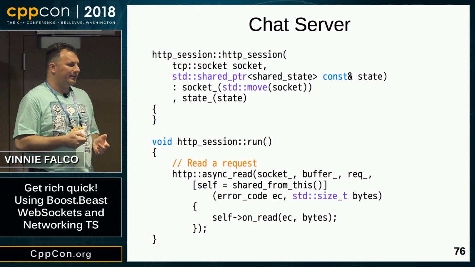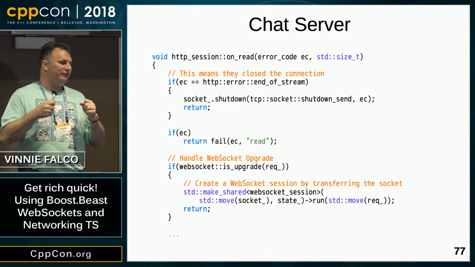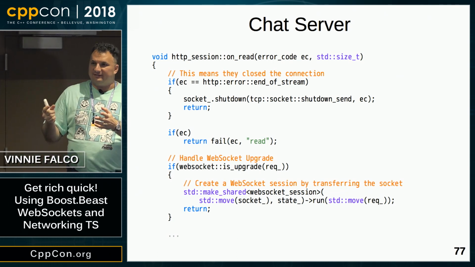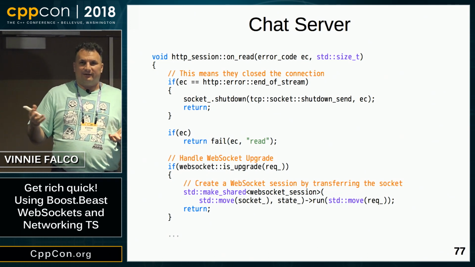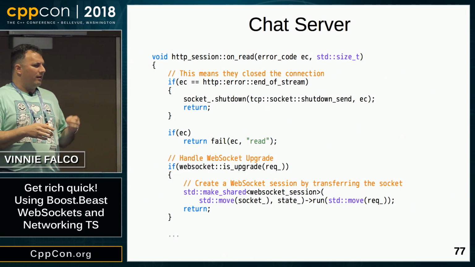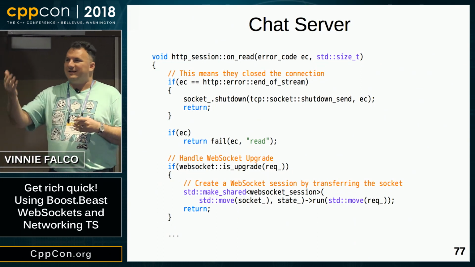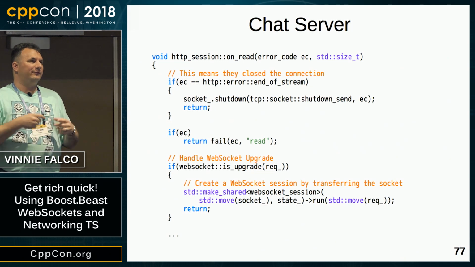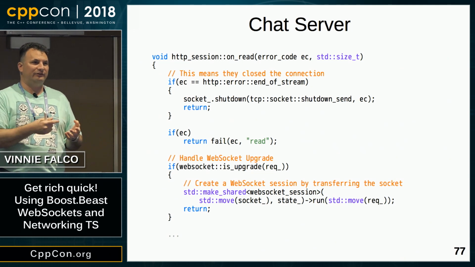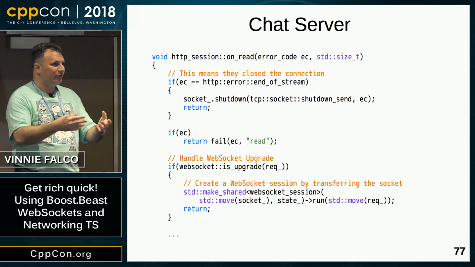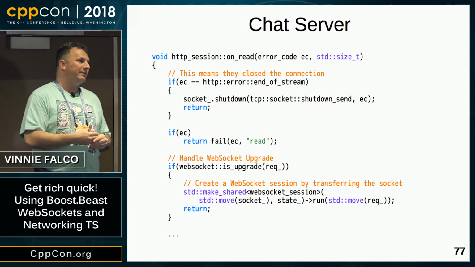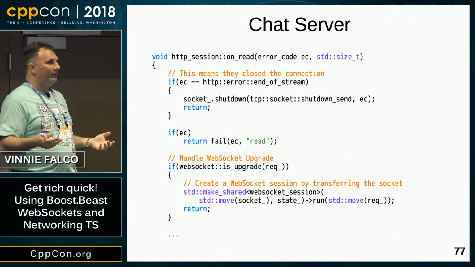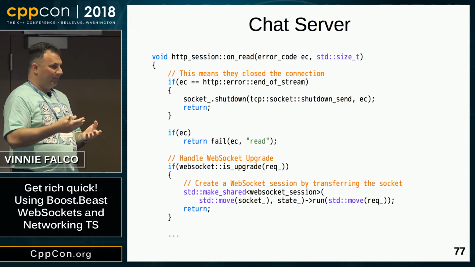We're going to read an HTTP message. Once we get a complete HTTP request, the function onRead is called. So first we check to see if the client decided to close the connection, and then we're just going to shut down the socket. Notice how we just return. As I said before, the default behavior is for objects to be destroyed when they're managed by a shared pointer unless we extend the lifetime. By returning from this function without making a copy of the shared pointer, we're going to guarantee that the HTTP session is going to be eventually destroyed when the completion handler is destroyed.